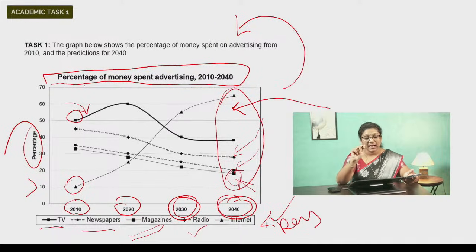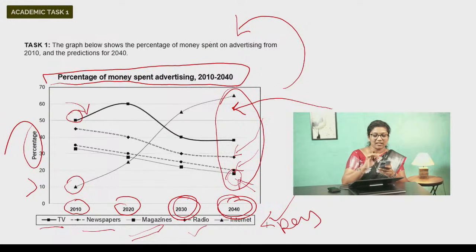So here I will not say it will be 70% of the expense by 2040. No, I cannot be 100% sure about it. I can just say that it is expected to reach 70% of the expenditure. Okay, so just keep these distinctions in mind.